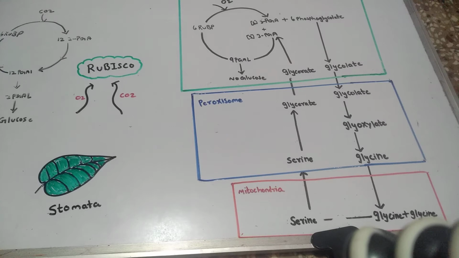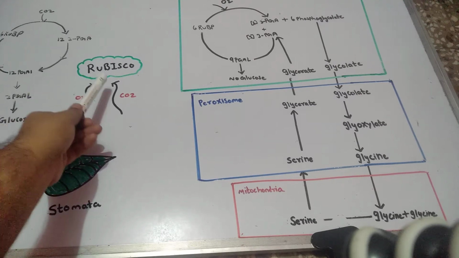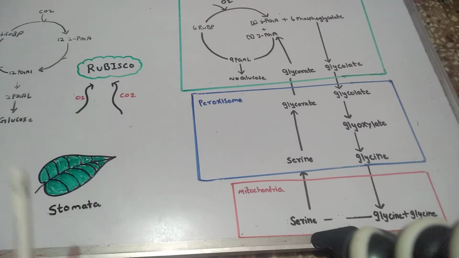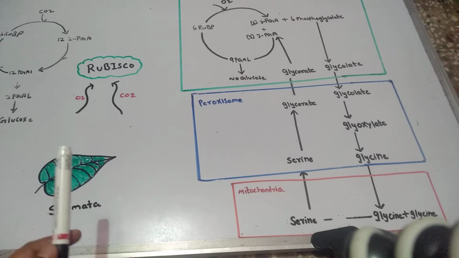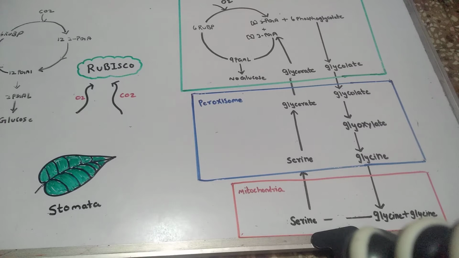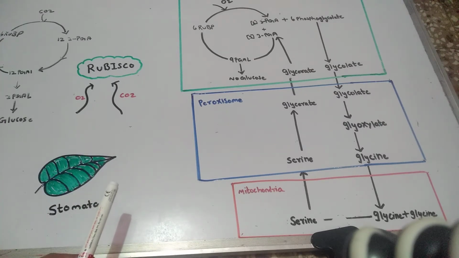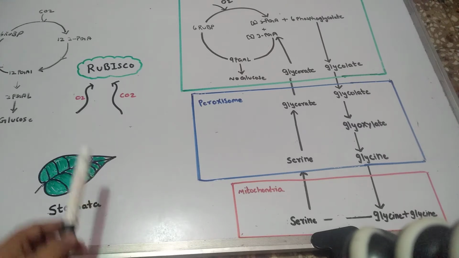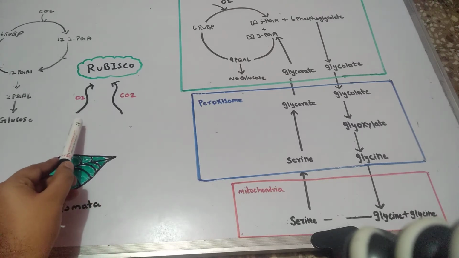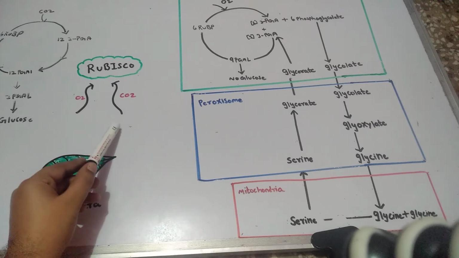But now we have to see the different, the abnormal pathway. This is the first enzyme of the Calvin cycle, Rubisco, and it is a very important enzyme, the most abundant protein found in the plant. Okay, Rubisco is a funny enzyme. Why funny? Because it has affinity for both substrates, oxygen as well as carbon dioxide.